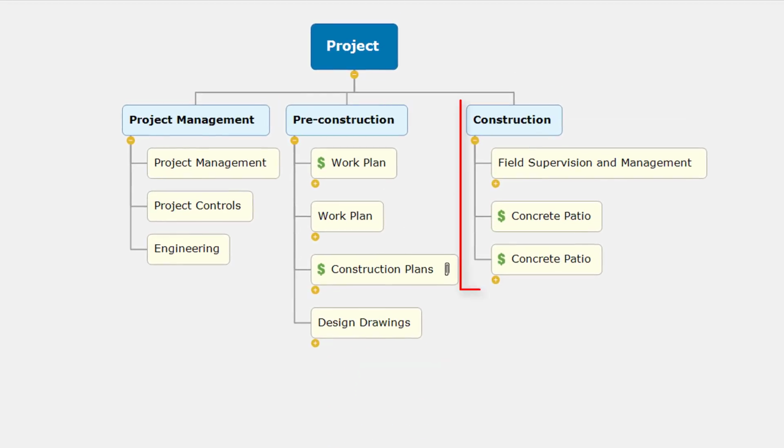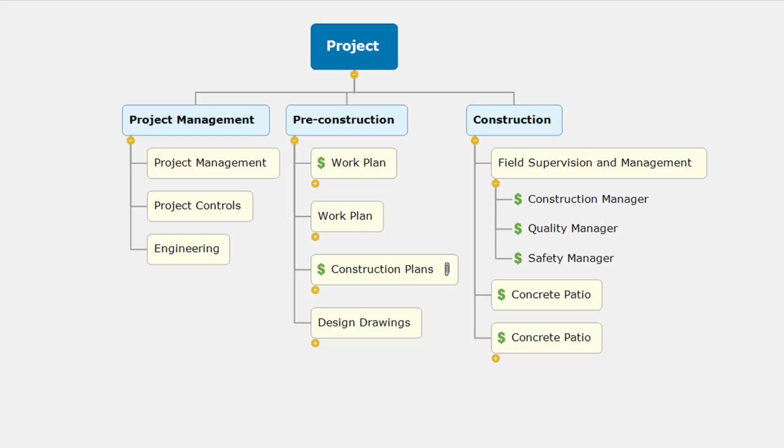Let's now look at the example under construction. Typically for construction projects, you have field supervision and management. On my schedule, I would only include field supervision and management. However, I am capturing dollars for the construction manager, the quality manager, and the safety manager. There are 3 folks on site in this example, and rather than combining all of the hours, I want to go ahead and track those hours separately, be able to forecast separately, and manage and control those costs separately.